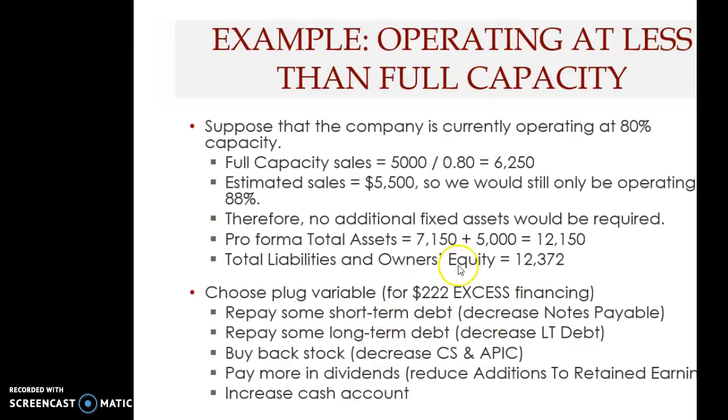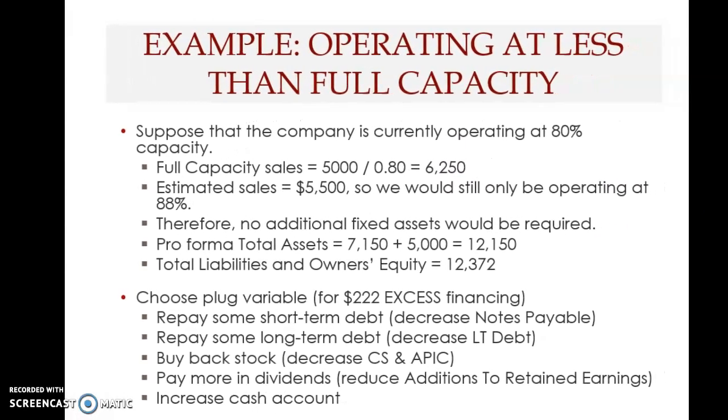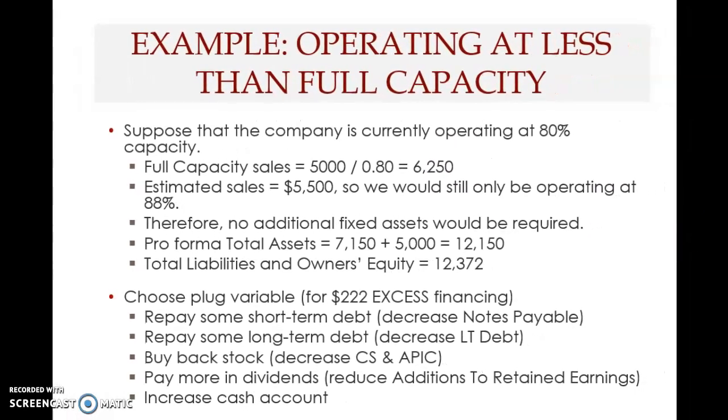So all this will be able to address this excess financing. So when a company is operating at less than full capacity, as shown here, then this is likely to happen, especially if the growth in sales is not very high. Alright, now we go to the next slide.